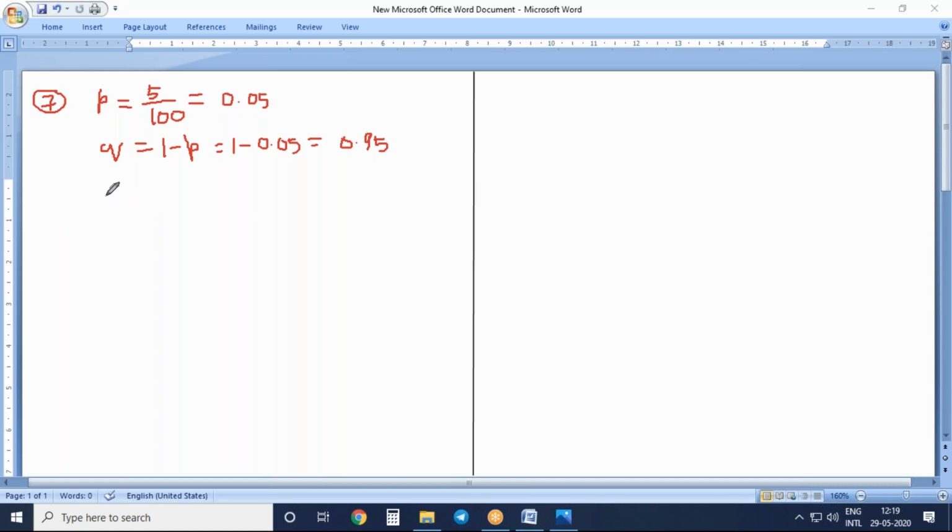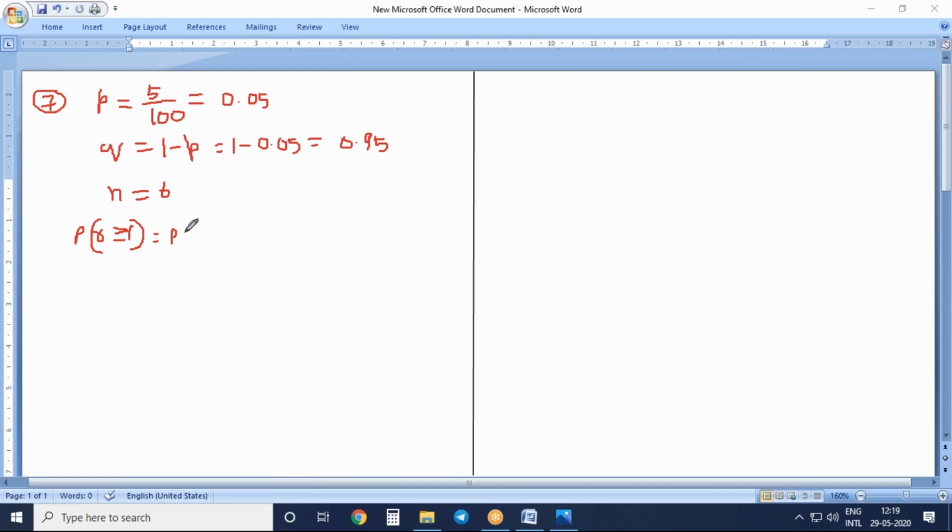Okay. So now here n: totally how many wells are being drilled here? 6 wells. And what is the question asking? P of r greater than or equal to 1. So at least, minimum, one well will yield the gas. So 1 means it will start from 1 and it will end at 6.